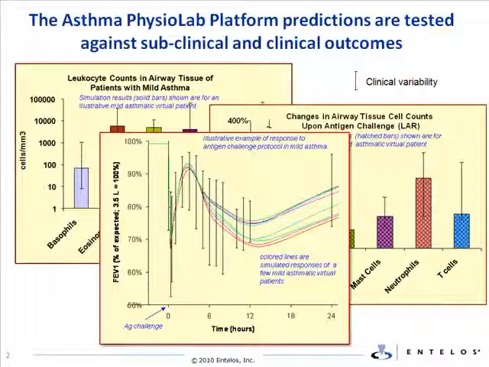It is important to note that many hundreds of virtual patients representing human patients with asthma of differing severities can be created to span the breadth of reported subclinical and clinical variability across these or other relevant measures.